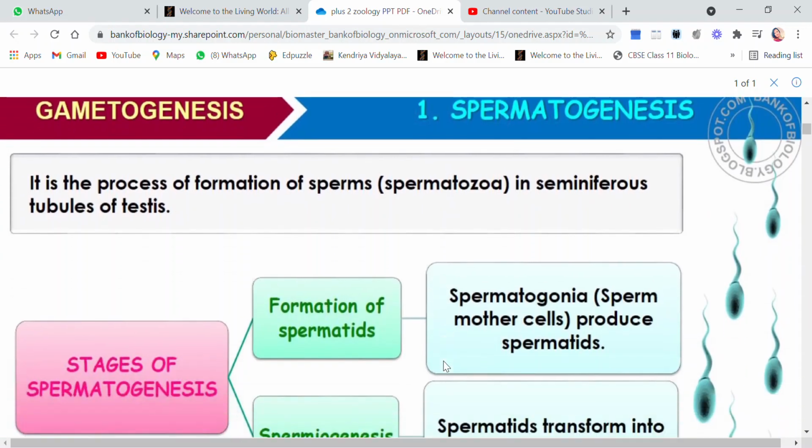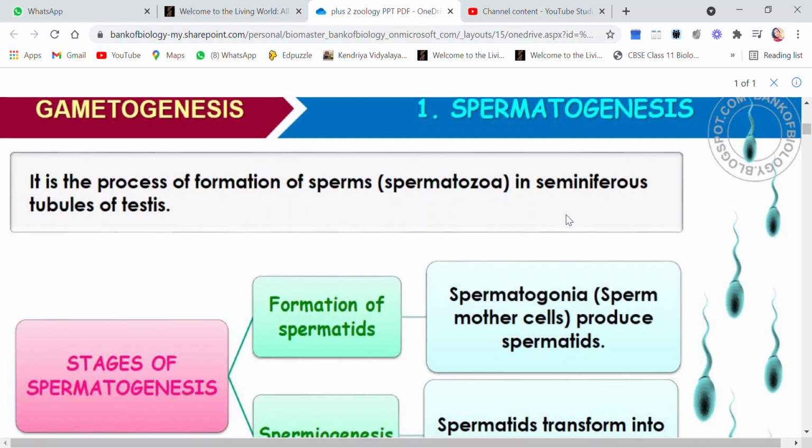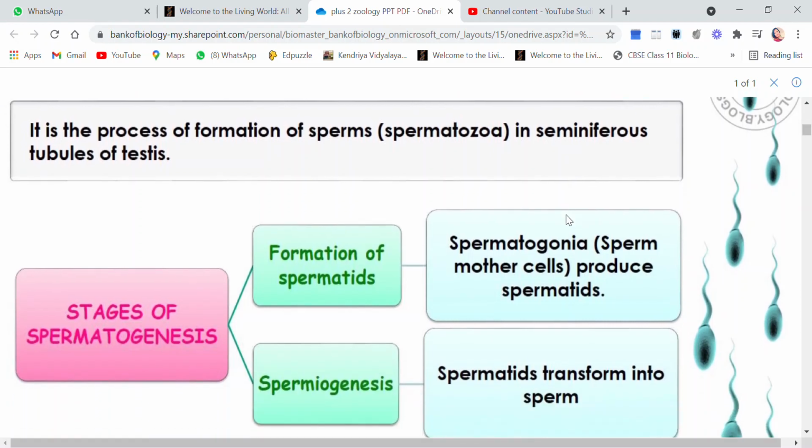So let's begin with spermatogenesis first. It is the formation of sperm or spermatozoa in the seminiferous tubules of the testes. If you remember, in the previous video we discussed that seminiferous tubules are lined from inside by two types of cells, the Sertoli cells and the sperm mother cells. These sperm mother cells will give rise to the spermatozoa.